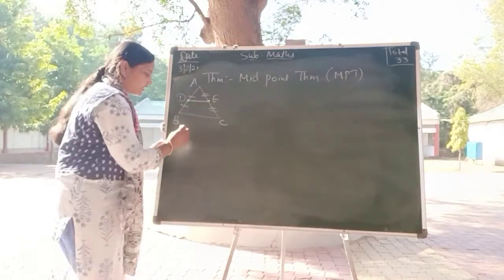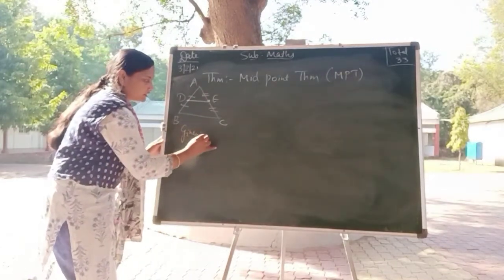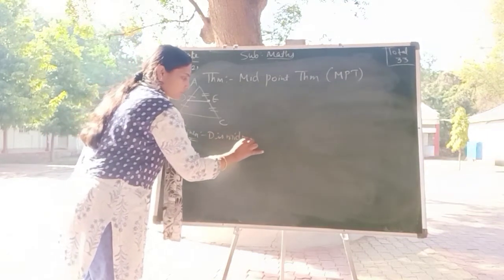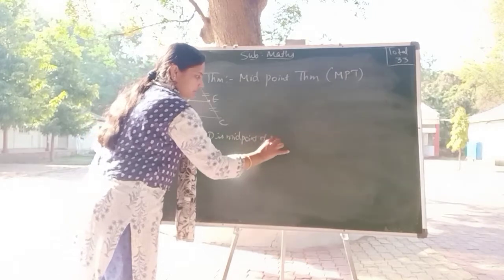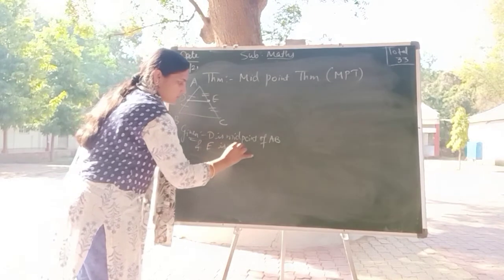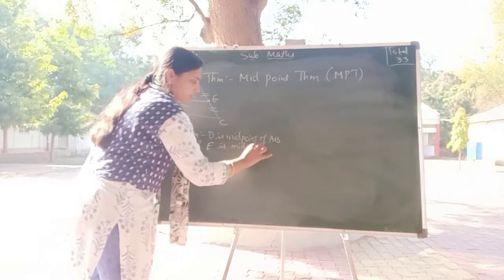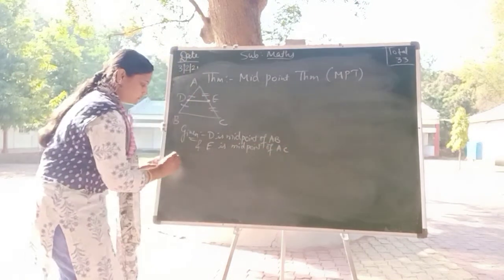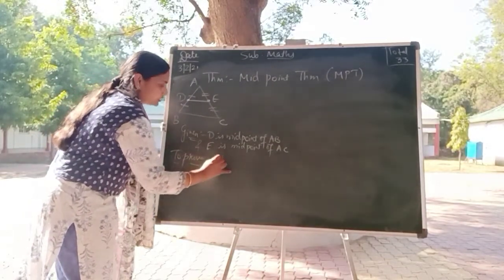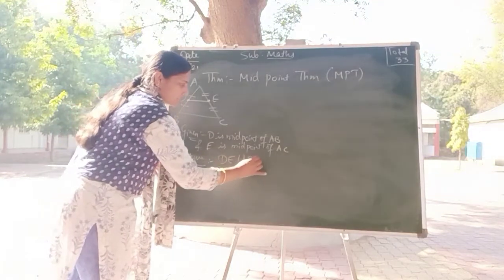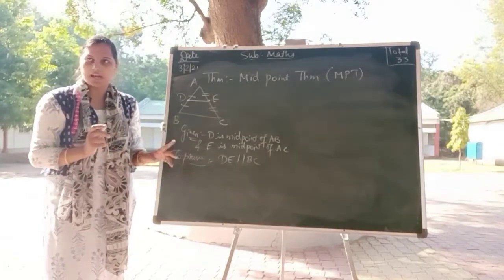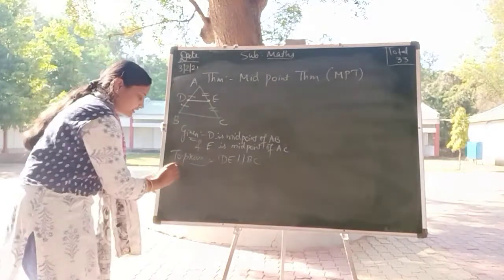First, given: D is the midpoint of AB. E is the midpoint of AC. To prove, what to prove? DE is parallel to BC. Very easy, this much is very easy. I got half plus half plus half, 1.5 marks I got.